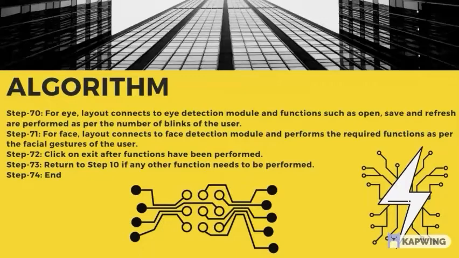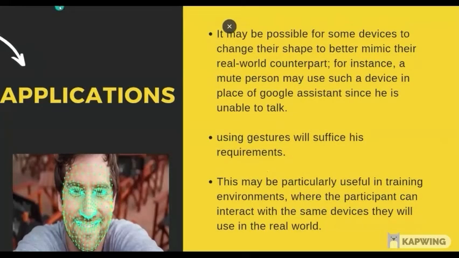So I would like to request Ruzda to explain the next slide. Thank you. Good afternoon. Now we'll see its application. It may be possible for some devices to change their shape to better mimic their real-world counterpart. For instance, a mute person may use such a device in place of Google Assistant, since he is unable to talk. Using gestures will suffice his requirements. This may be part of training environments where the participants interact with the same devices they will use in the real world. Now I'd like to request Abdul Naim to continue the slides.